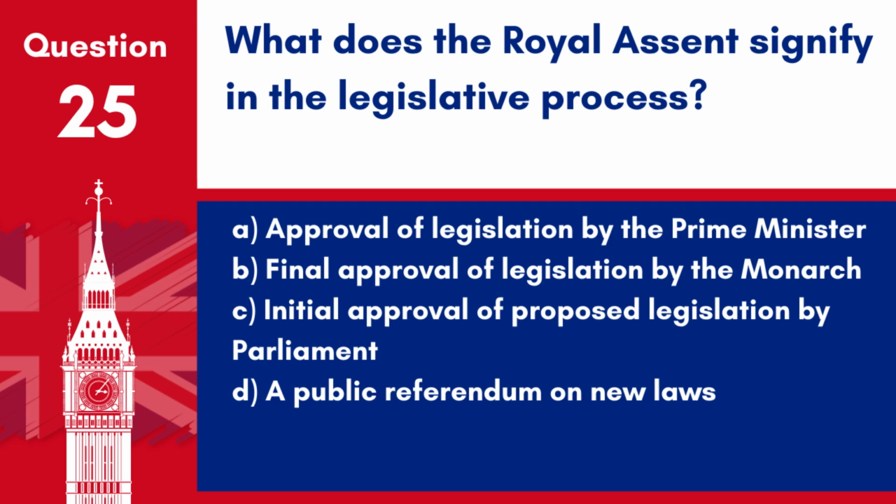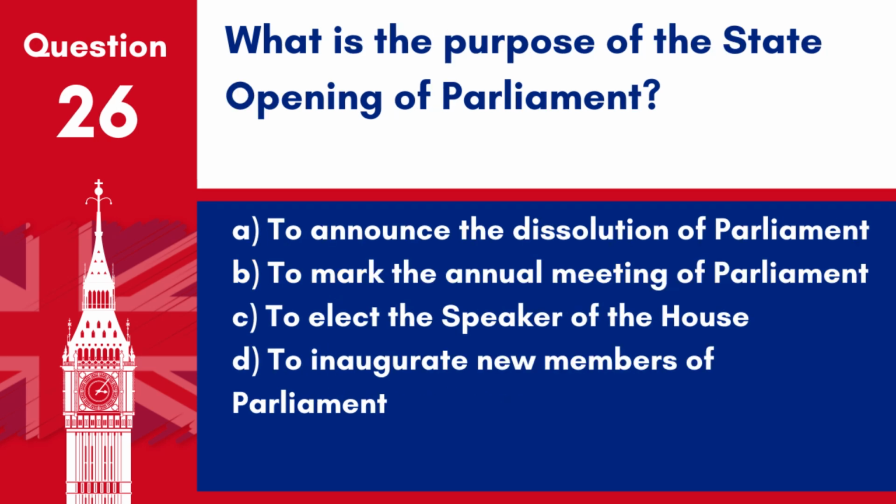Answer: B. Final approval of legislation by the monarch. Royal assent is the final step required for a parliamentary bill to become law, officially approved by the monarch. Question 26. What is the purpose of the state opening of Parliament?